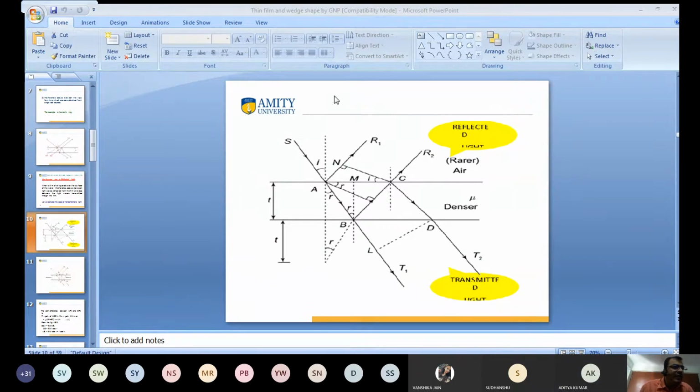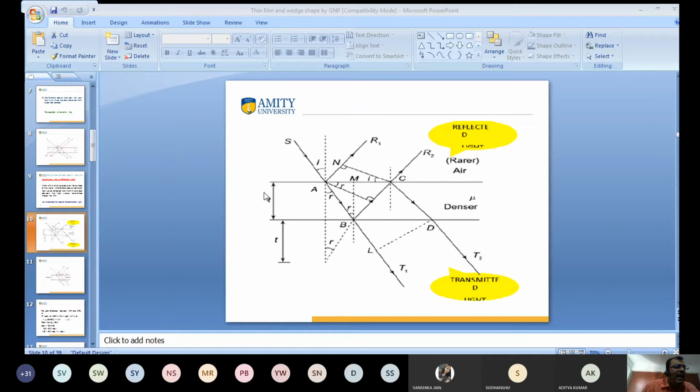What is this? The ray of light from source SA is incident here. This is the rare medium, and light goes through the thin film, which is the denser medium. Always keep in mind this rule: when light passes from rare to denser medium, there is a phase change of pi, automatically.